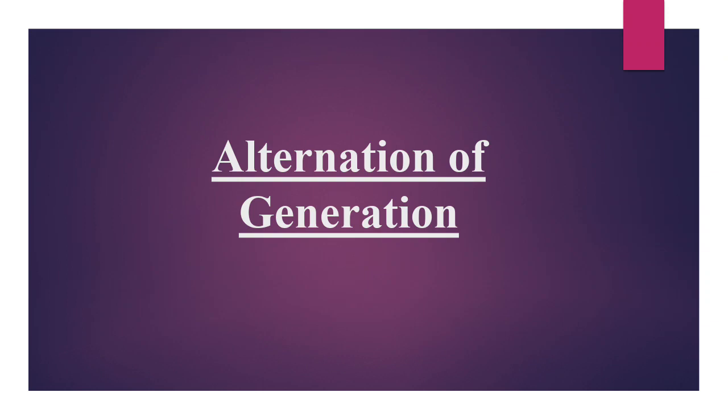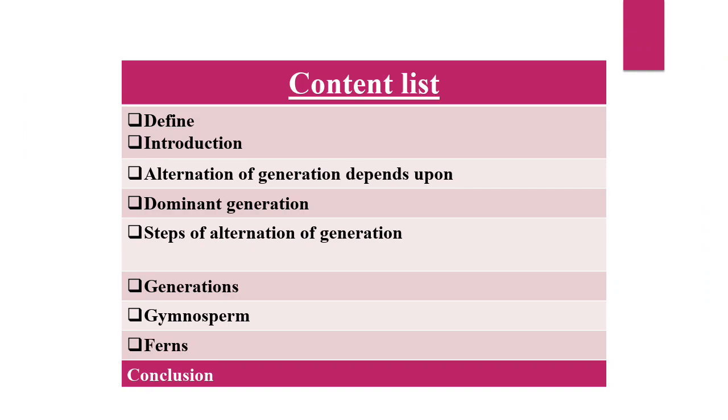Alternation of Generation. Content list: definition, introduction, alternation of generation depends upon dominant generation, steps of alternation of generation, generations, gymnosperm, ferns, and conclusion.